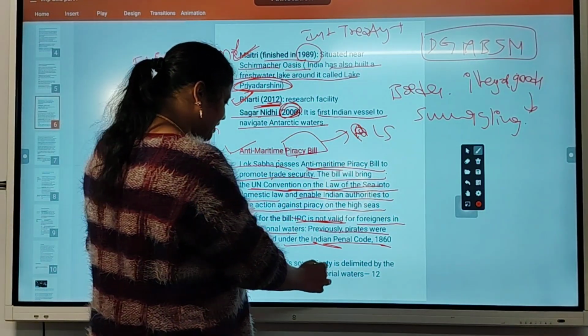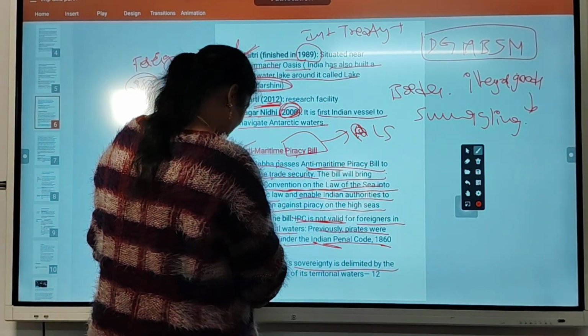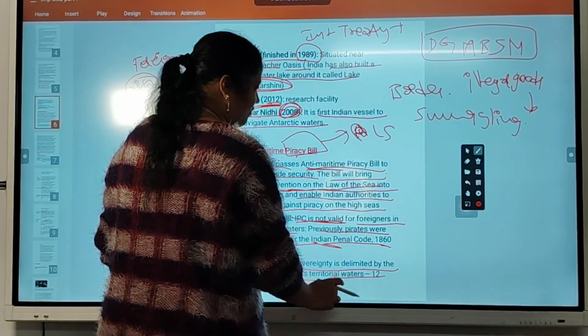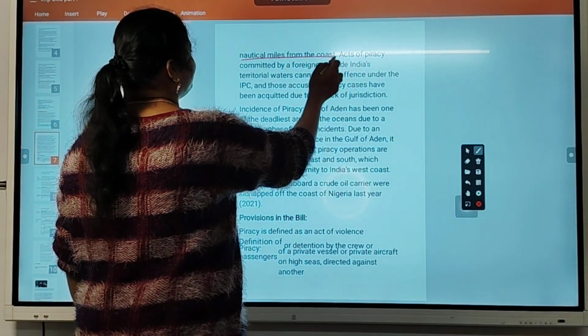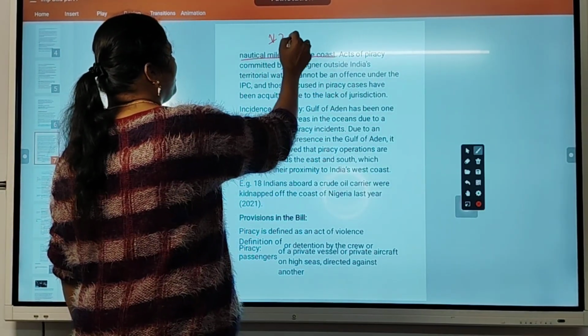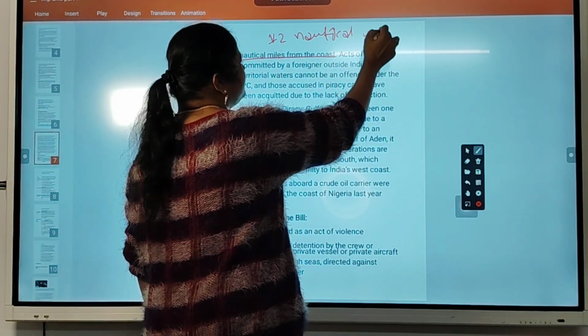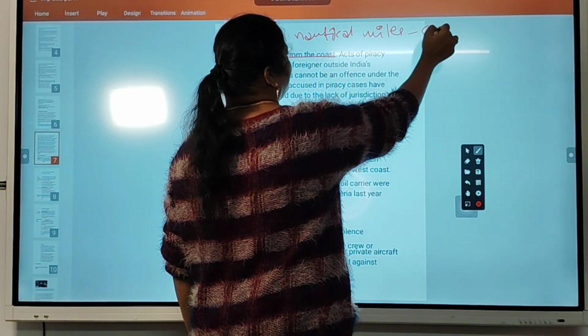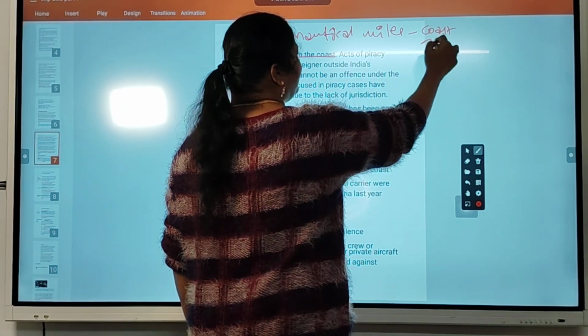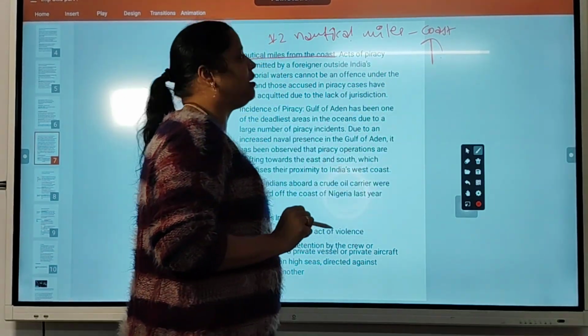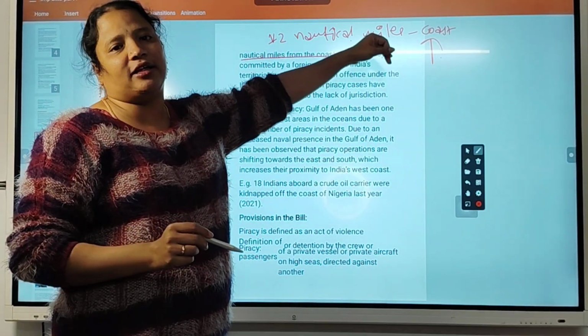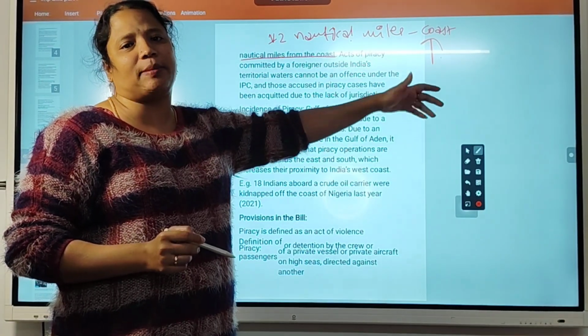However, India's sovereignty is delimited by the outer boundary of territorial waters, 12 nautical miles from the coast. So up to 12 nautical miles from the coast, this law is applicable. If a person entered illegally up to 12 nautical miles, the border of India, then he will be treated as a pirate.